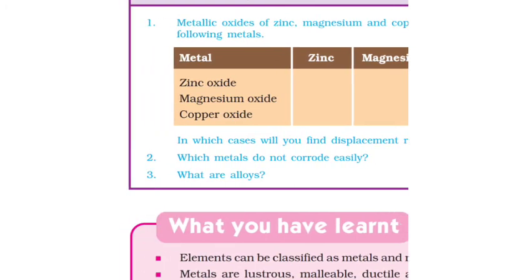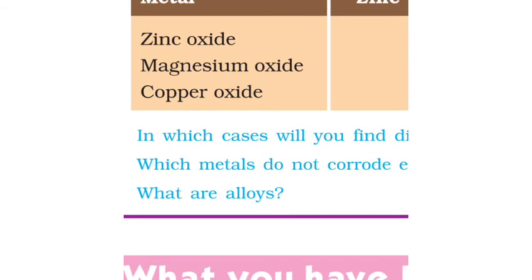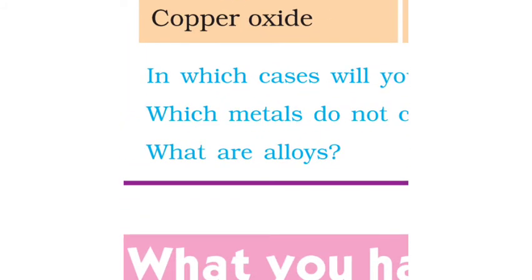Which metals do not corrode easily? The metals of low reactivity do not get corroded easily, like gold, platinum, chromium. Now what are alloys? Already discussed in the lesson, but again I am repeating. A homogeneous mixture of a metal with other metals or with a non-metal is called an alloy. Brass is an alloy of two metals, copper and zinc. Steel is an alloy mainly of one metal and a non-metal, that is iron and carbon.